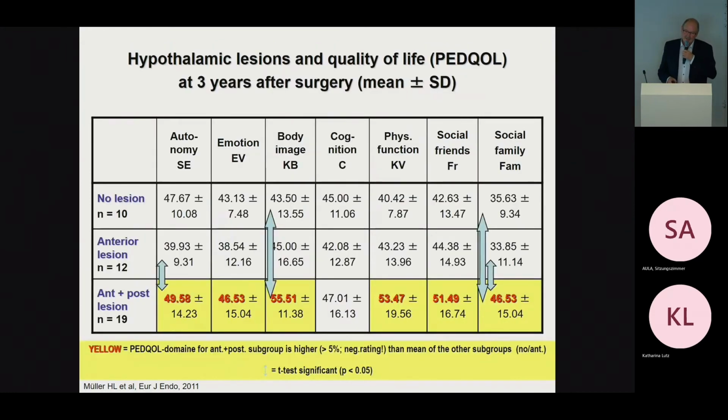How does this reflect in quality of life? We used the PET-QoL instrument to measure quality of life. And as you can see, in patients with anterior and posterior surgical lesions, in almost all domains except cognition, there is a worse self-assessment of quality of life. The higher the numbers, the lower the self-assessed quality of life is.